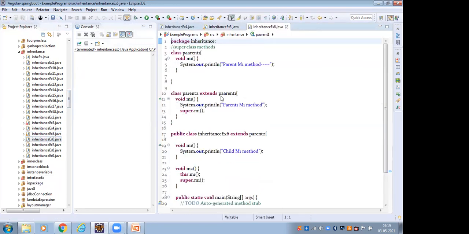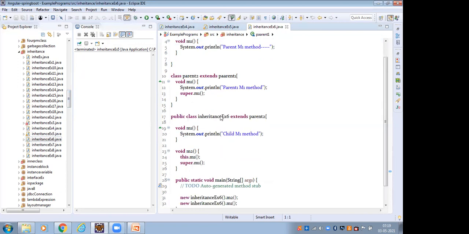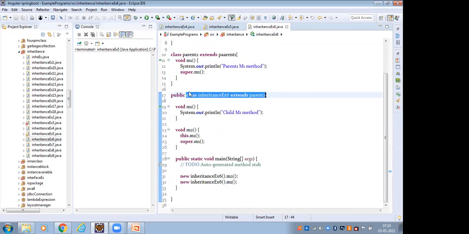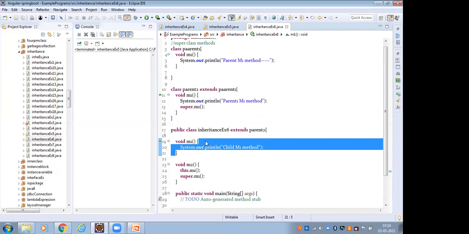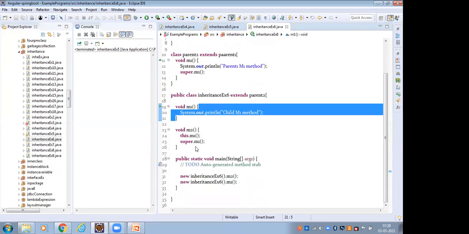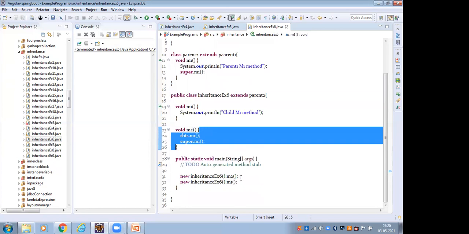And this is for methods. This is child class which extends parent, and this is parent. All these classes have an M1 method: the M1 method in the parent, the M1 method in the child. Three classes have the M1 method. And this is the M2 method. Inside the M2 method we have to access the M1 method.